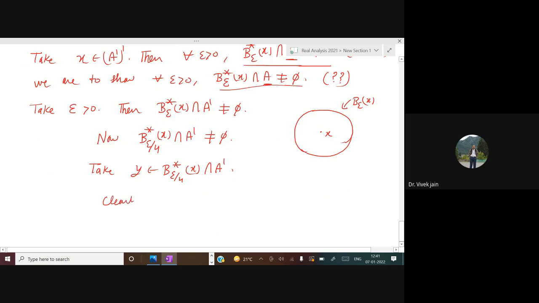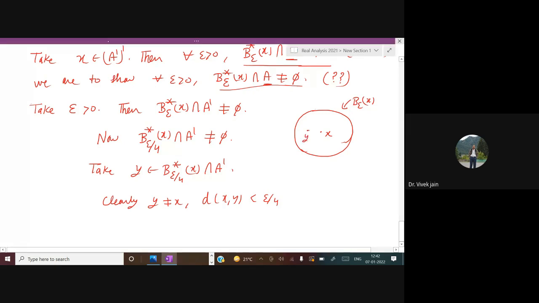Clearly, Y is not equal to X. Why? Because we have taken the punctured ball. And the second thing is that distance between x and y is less than epsilon by 4. So I have taken some y here in this ball. Is it okay? Now, what is y? Also, y is in A dash.